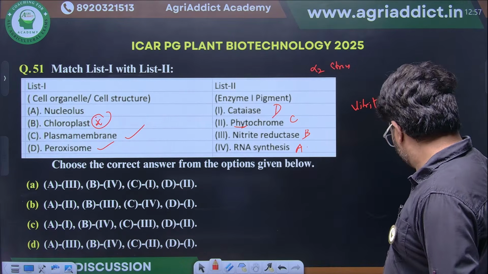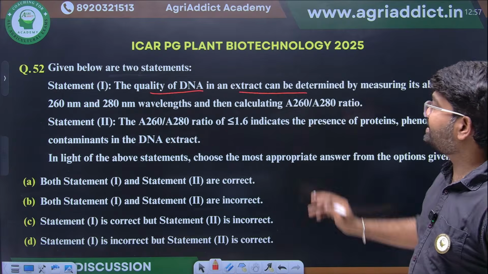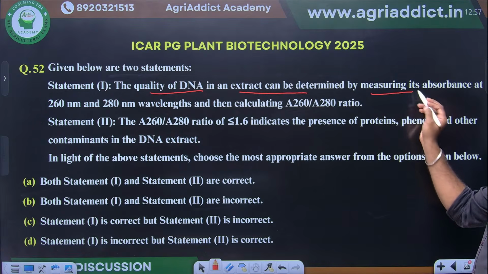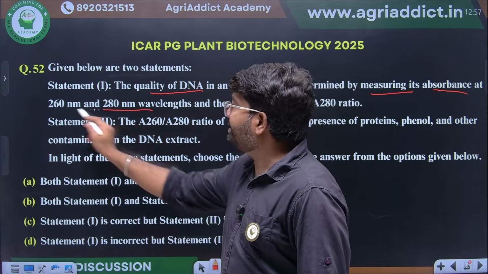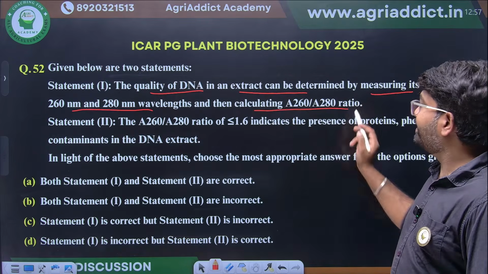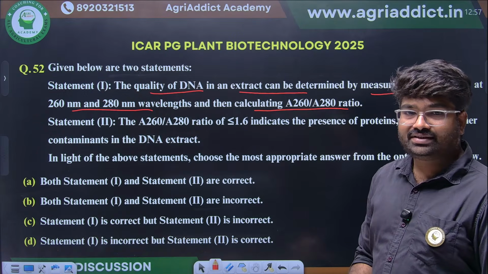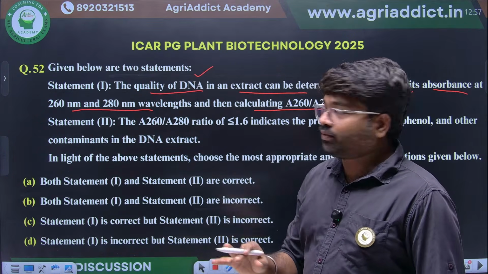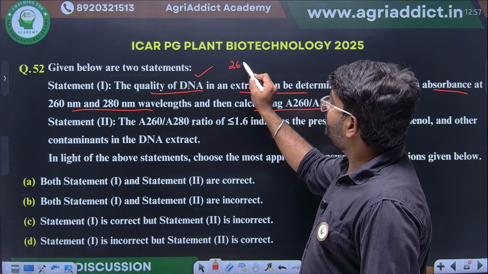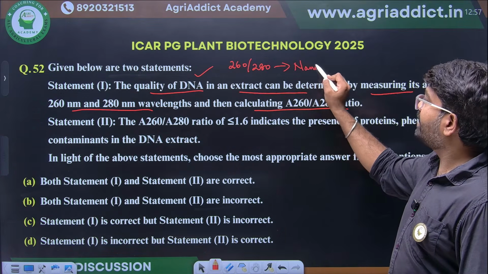Okay. Next. The quality of DNA in an extract can be determined by measuring its absorbance at 260 to 280 nanometer and calculating the ratio. This is correct only. The quality of the DNA we will quantify using the ratio of 260 to 280 using NanoDrop.